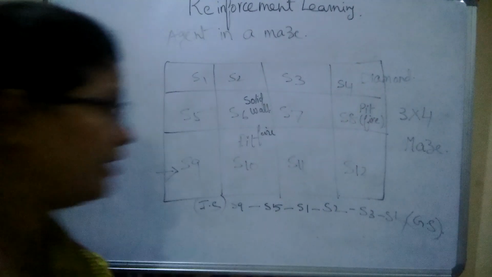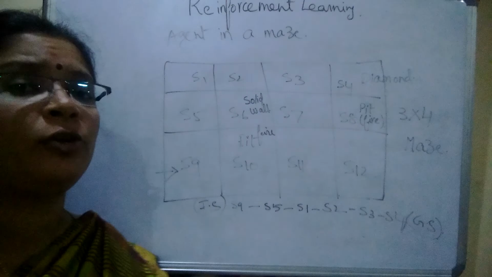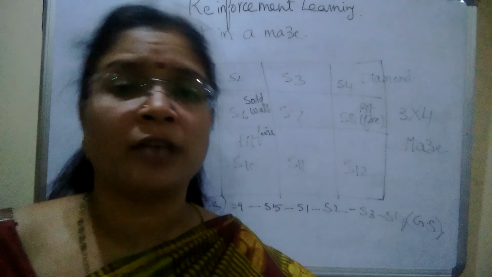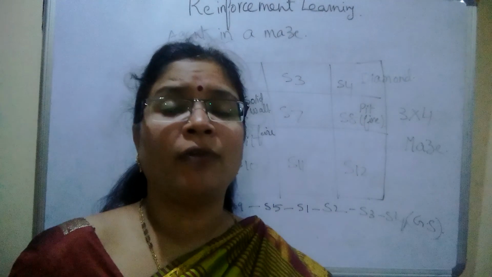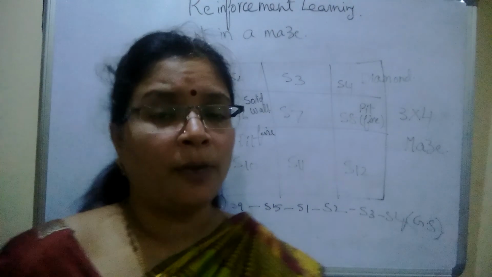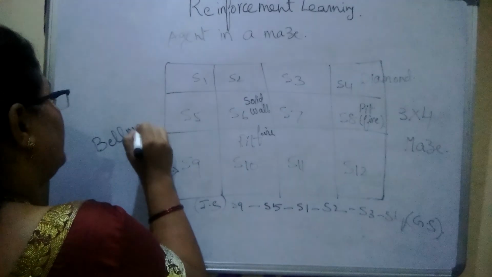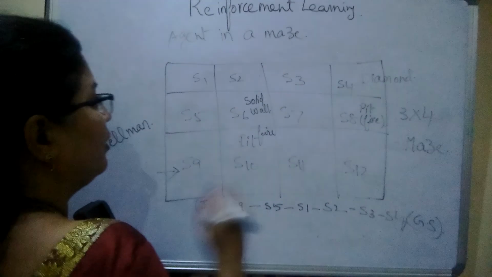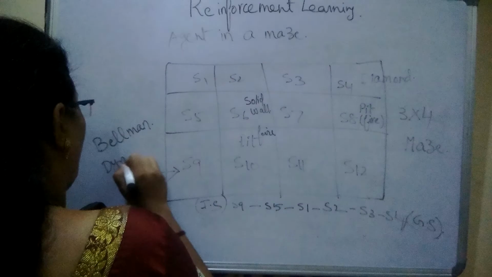These are the steps he needs to follow. Okay. So to move from one state to another state, it's not that easy. We have to use some kind of formula. We have to use some kind of equation. That is nothing but the Bellman equation. Bellman is the scientist who provided the concept called dynamic programming in DAA.